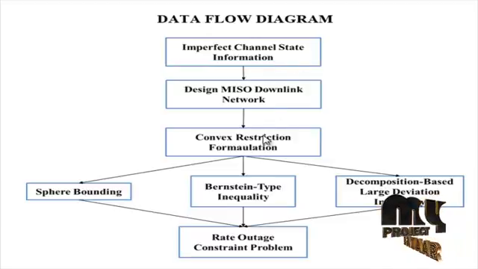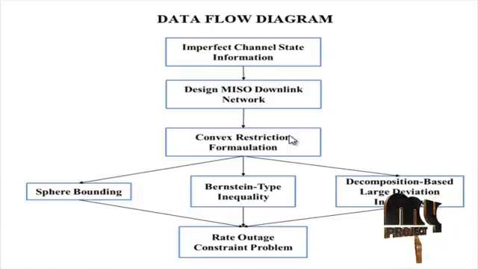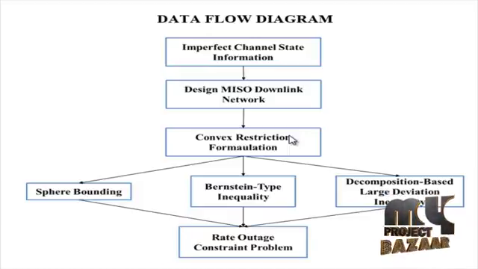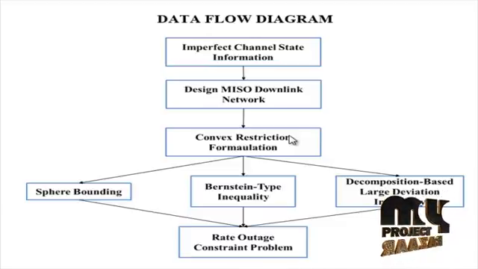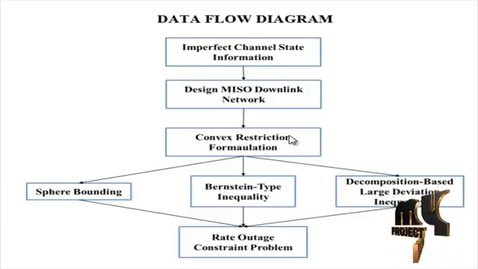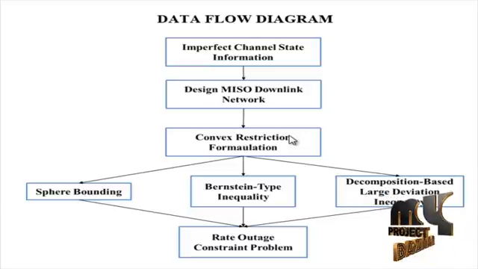The convex restriction formulation usually yields rank 1 solutions. Thus, the obtained rank 1 solutions can be used directly as a safe approximate solution to the beamforming problem, without the need for a Gaussian randomization procedure. This suggests that beamforming could be an optimal transceiver scheme for the convex restriction formulation, since the convex restriction approach proposed in the previous section entails finding convex upper bounds on the violation probability.